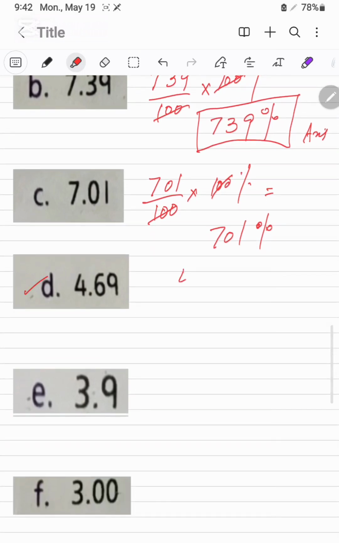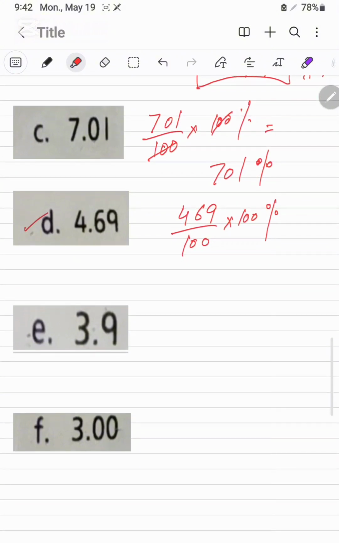Its D part. 4.69 will be converted to 469/100. To convert into percentage, we will multiply with the 100%. This 100 will be cancelled with this one, and the 469% is the answer of this one.